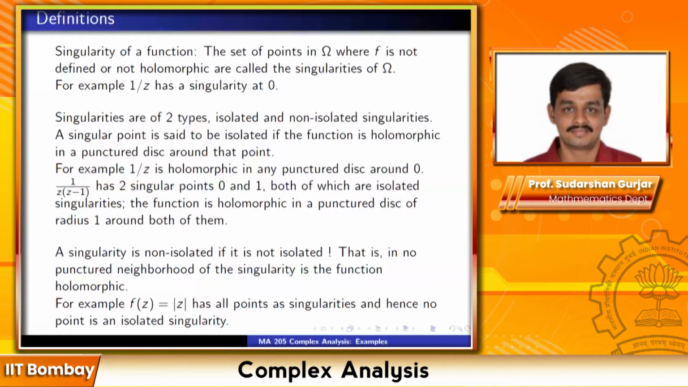Can you explain how f(z) = |z| has all non-isolated singularities? Because f(z) = |z| is not holomorphic at any point. Just use the Cauchy-Riemann equations, for example, and check that this is not holomorphic at any point. Therefore, every point is a singularity, so no singularity is isolated.